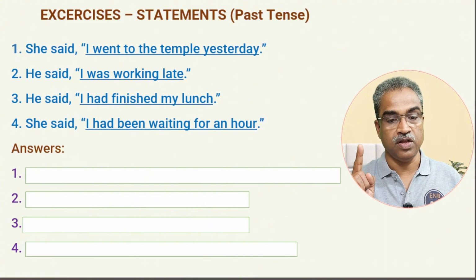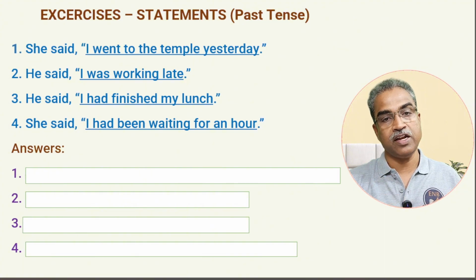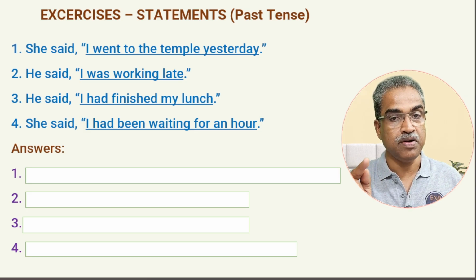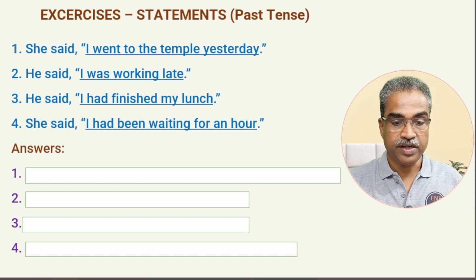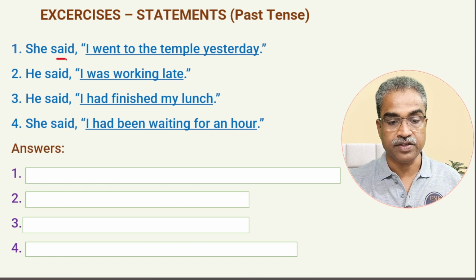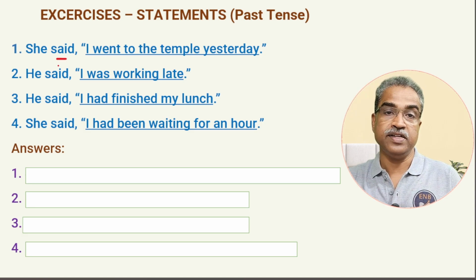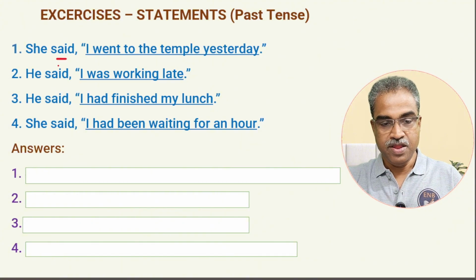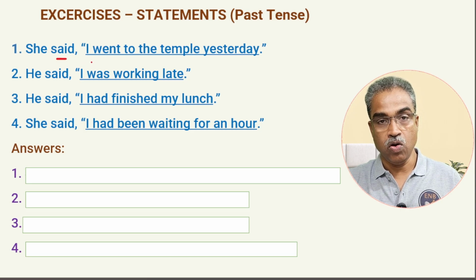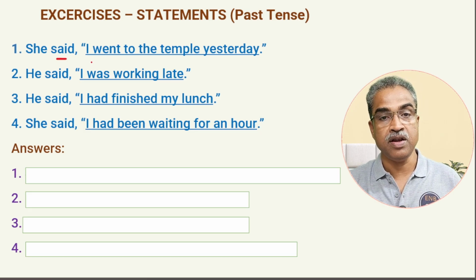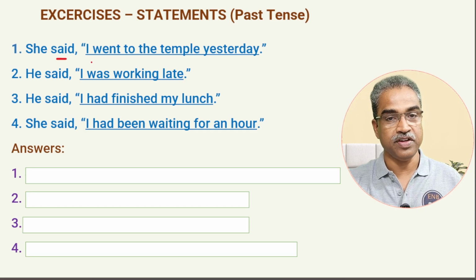Okay, that is the direct speech. Now, which is the tense of the direct speech here? I went means subject plus V2. That is simple past. And the reporting verb here is said, and said is past. So what is the corresponding past tense of simple past? Past perfect. So how would it be? She told that she had gone. Go, went, gone. That she had gone to the temple the previous day.